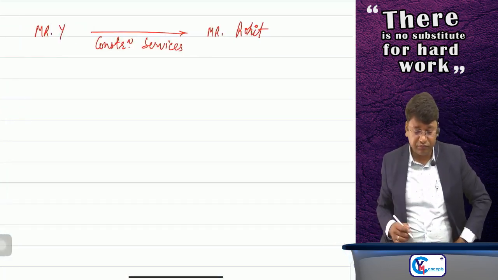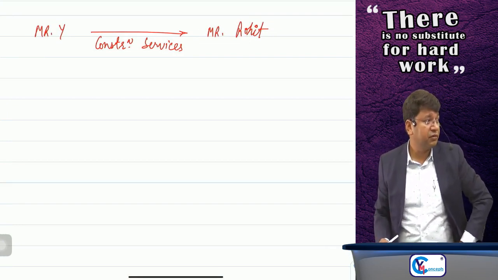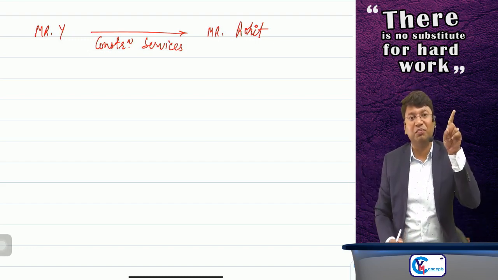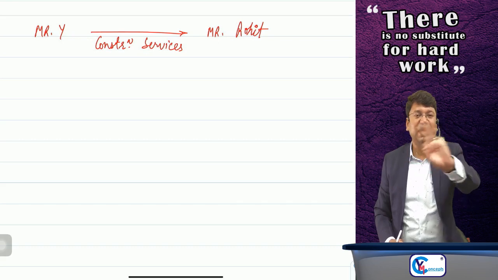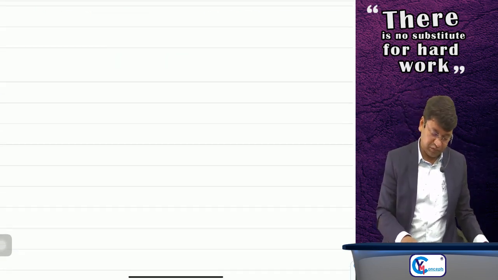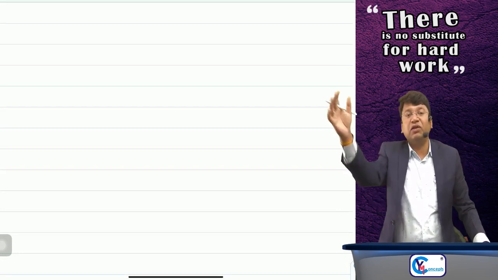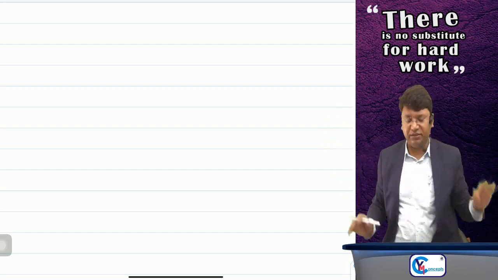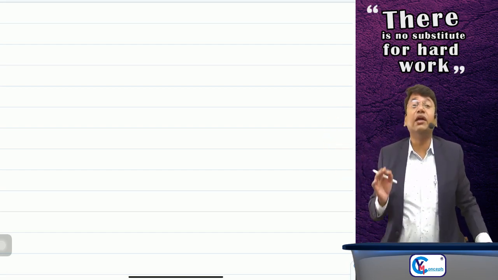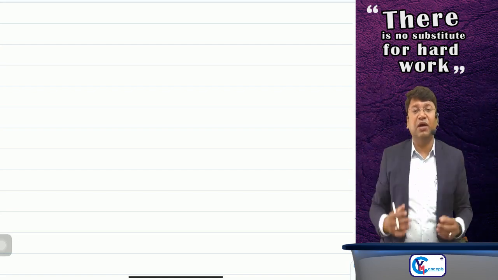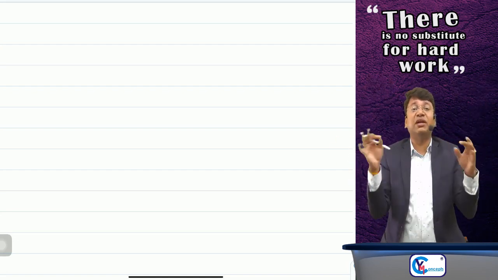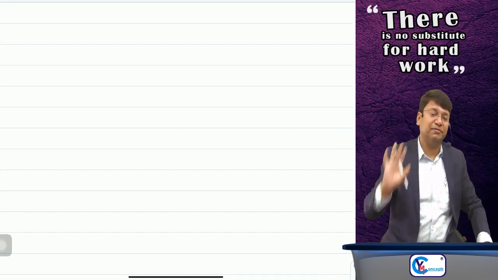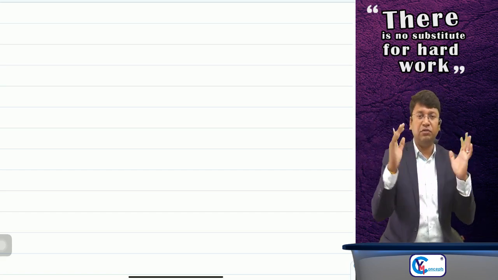Now, sir, Mr. Y is providing construction services to Mr. Rohit. So it was construction of a complex, building, civil structure or a part thereof. That's it. It is a supply of service. Now, the second part was, I'm teaching you the second part, and why I'm doing part 1, part 2, I'll explain to you after some time, 5 minutes. The second part was including a complex or building intended for sale to a buyer, wholly or partly, except where the entire consideration is received after grant of completion certificate by the competent authority or its first occupation, whichever is earlier. I'll explain, don't worry.